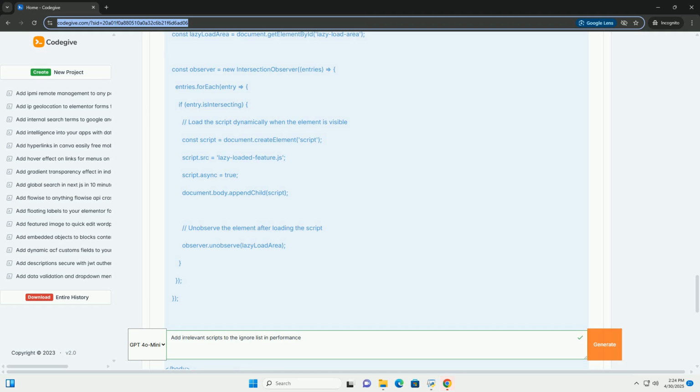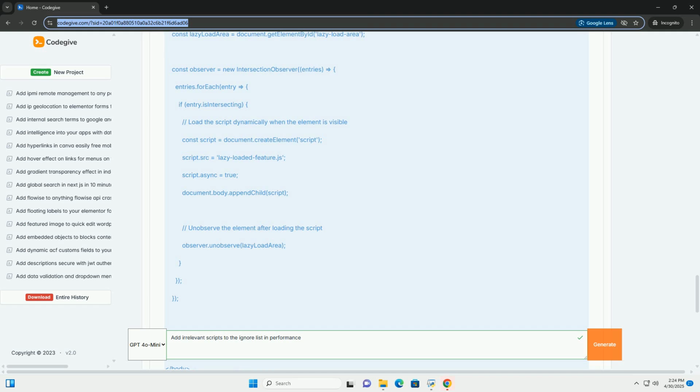Prioritize critical scripts. Focus on optimizing the loading and execution of the most critical scripts first. These are the scripts that have the biggest impact on the initial rendering and interactivity of your website. Avoid long tasks. Break up long JavaScript tasks into smaller chunks to prevent blocking the main thread. Use techniques like setTimeout or requestAnimationFrame to schedule tasks asynchronously.